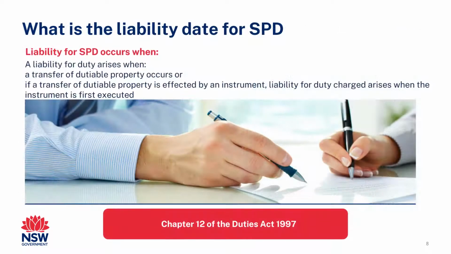What is the liability date for SPD? A liability for SPD arises in the same way that a liability for transfer duty arises under Section 12 of the Duties Act. That is, when a transfer of dutiable property occurs, or if the transfer of property is affected by an instrument, liability arises when the instrument is first executed. For an electronic registry instrument, the date of first execution is taken to be when it is first digitally signed by a subscriber. It is accepted that the date of first execution for an agreement for sale of land is the date of exchange. The liability date is often referred to as the relevant date when determining SPD.